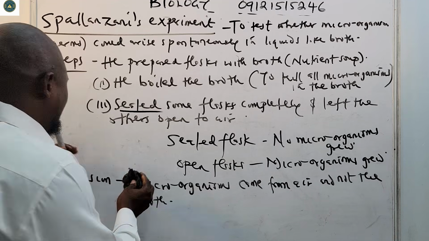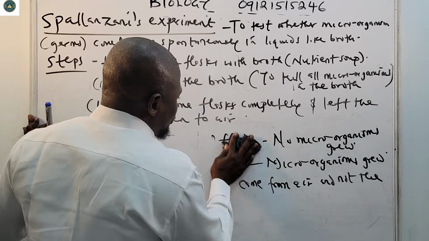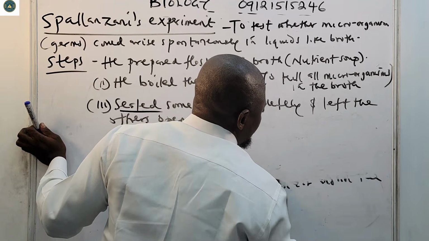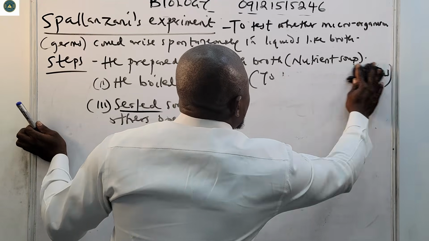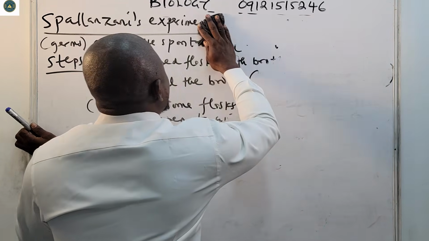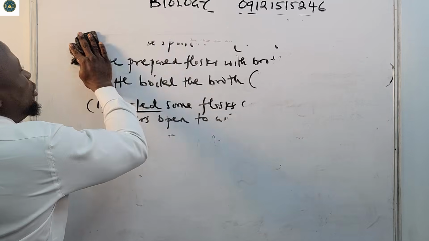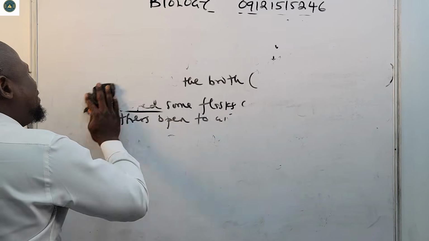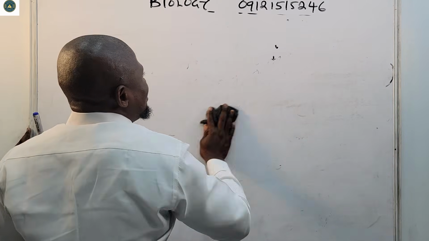All right, so let us quickly see the experiment by Louis Pasteur. Louis Pasteur concluded the experiment on spontaneous generation and proved biogenesis. He proved that life came from pre-existing life.